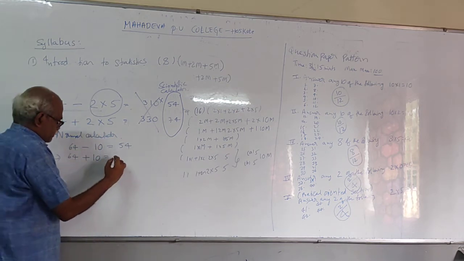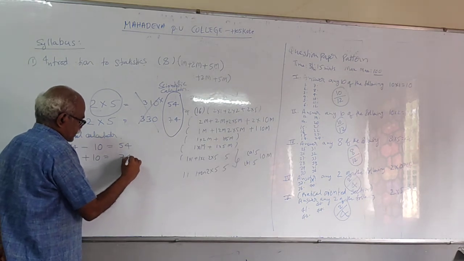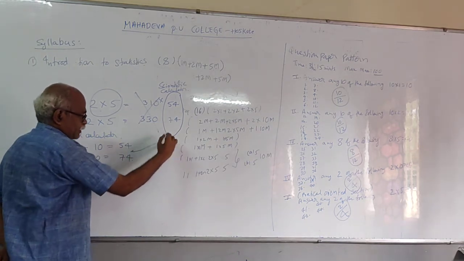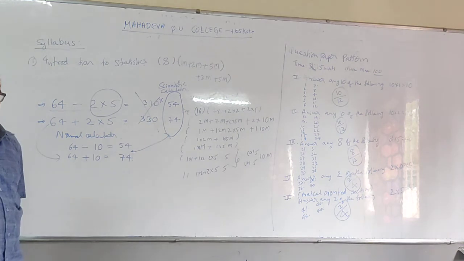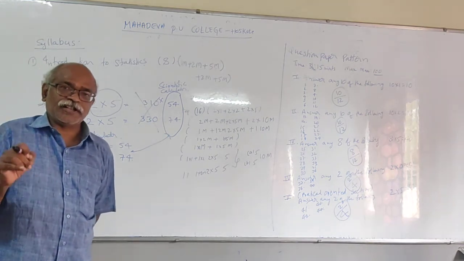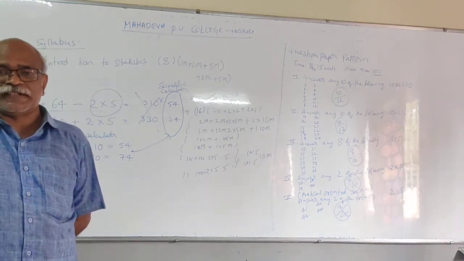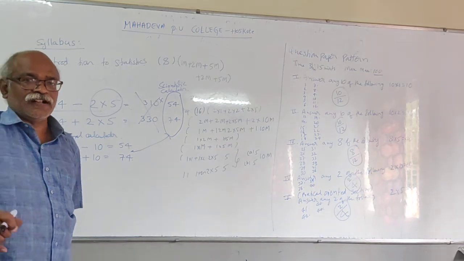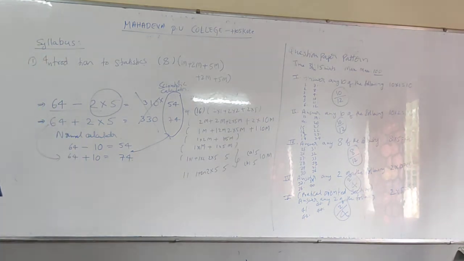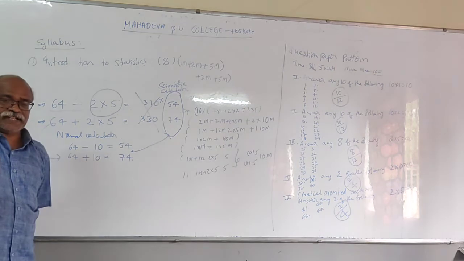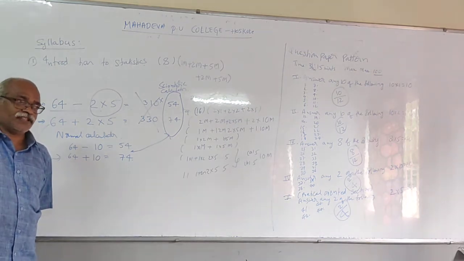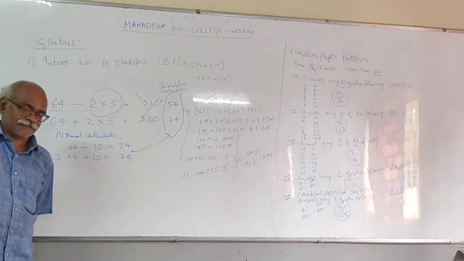So 64 plus 10, 74. Right answer. That's my advice: you stick on to one calculator, either normal calculator or scientific calculator. The usage will differ. So better you go for a scientific calculator.